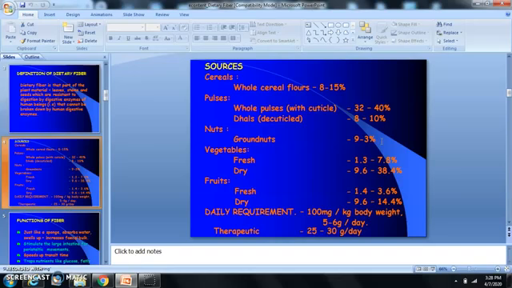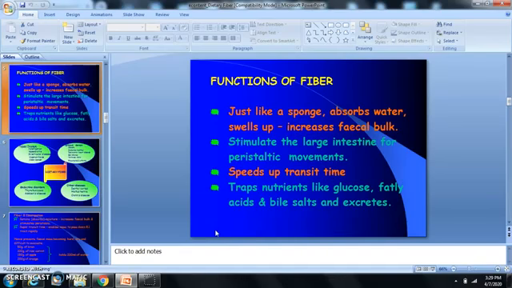Now to look into the sources: cereals, whole cereal flours; pulses, whole pulses with cuticle; dals, decuticled; nuts, groundnuts; vegetables, fresh and dry; fruits, fresh and dry, are the sources for dietary fiber. Each has different percentage. The daily requirement for dietary fiber is 100 milligrams per kilogram body weight, or 5 to 6 grams per day. In case of therapeutic conditions like constipation or diabetes or heart disease, it is 25 to 30 grams per day.